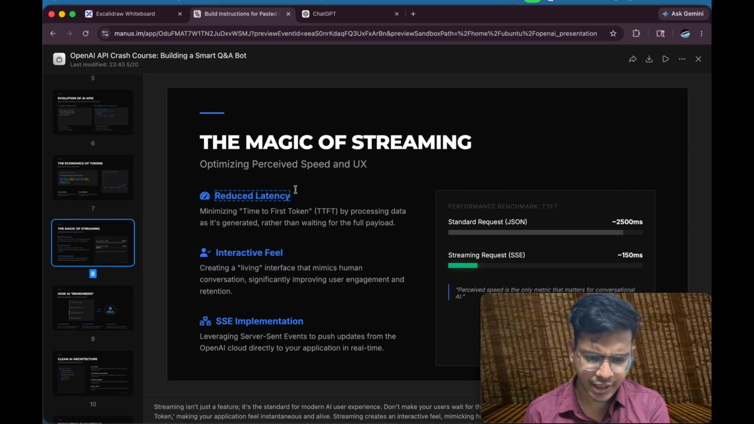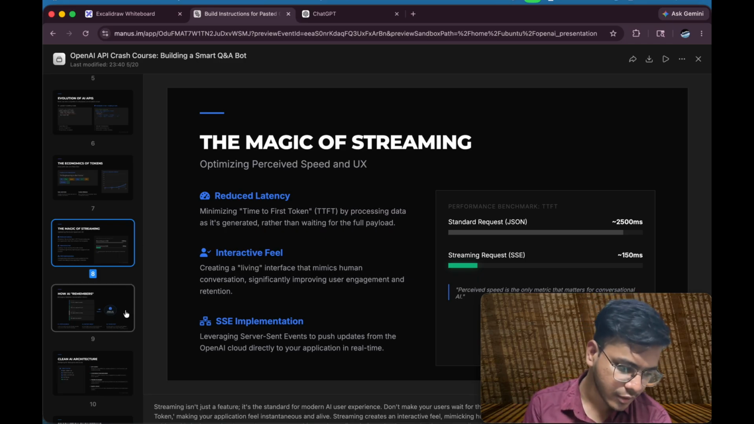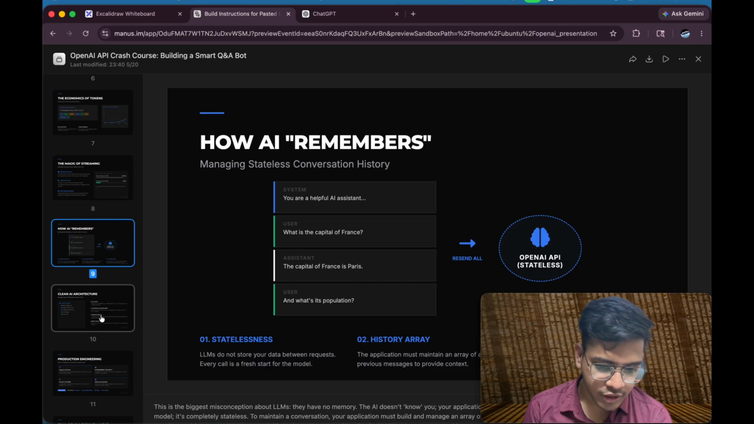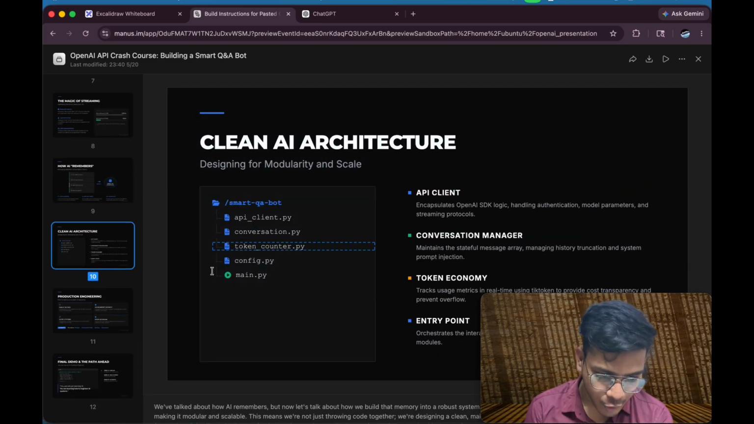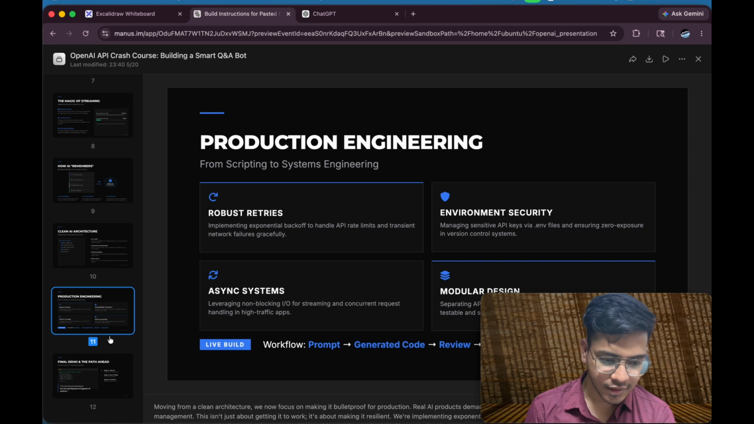The magic of streaming, I have told you, right? How streaming works, and what the difference is between generating a direct JSON response and streaming. And after that, how AI remembers conversation, I have told you. And our code structure: one is API client, conversation, token counter, config, main.py, and robust techniques.